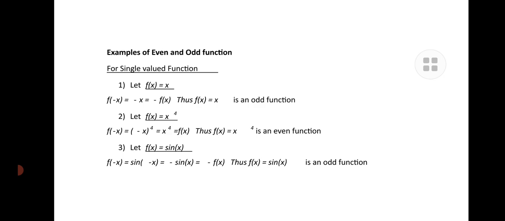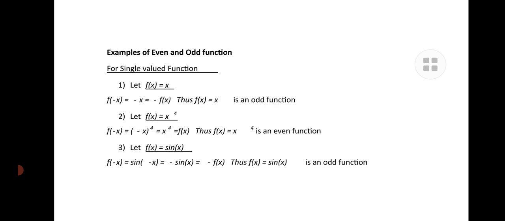If we go for an example regarding the even and odd function for the single valued case, let f of x be equal to x. If we put x equal to minus x, then the above function tends to f of minus x equal to minus x, and that is equal to minus f of x.